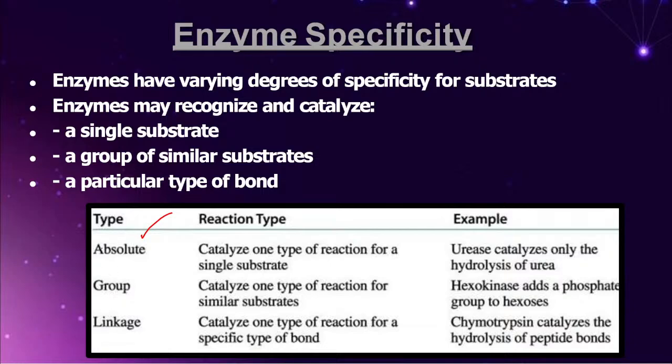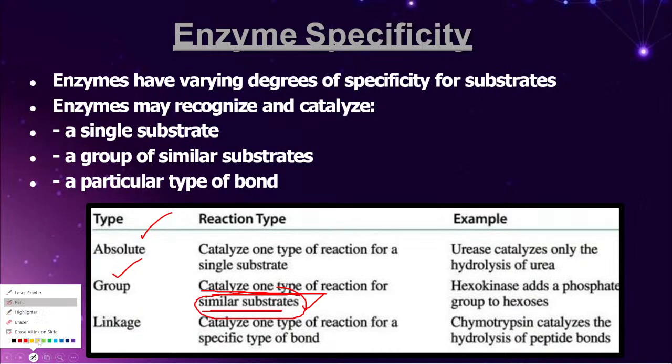Next one, friends, all the students follow my words correctly. The next one is group specificity. Friends, what you have to understand by the word group specificity. Remember, here also it is catalyzing one type of reaction, which means that it is catalyzing the reaction with respect to similar substrates. Let me explain elaboratively. It is catalyzing the reaction with respect to the similar substrate. What do you mean by that?